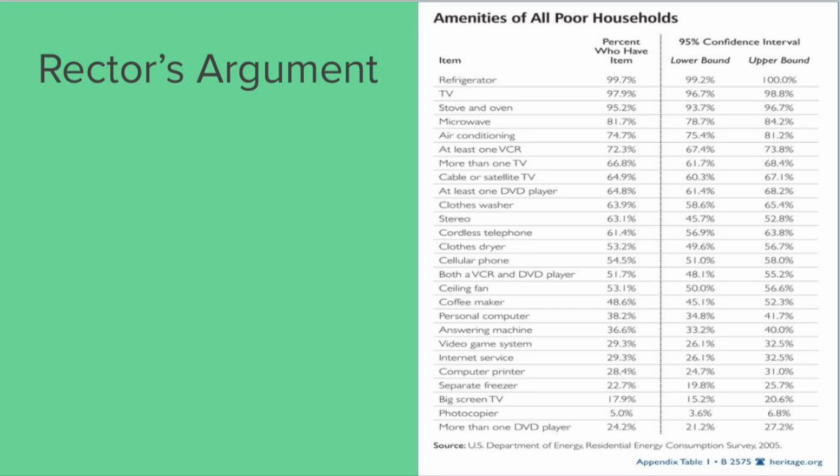Rector would argue against the capabilities approach because he already believes Americans overestimate the amount of people in poverty and would not support further government welfare spending. We disagree with this approach because amenities are not an accurate indicator of health and well-being. For example, someone may own a refrigerator but be unable to afford food or electricity, or someone could own a TV but only because they are working 3 jobs with egregious hours. While our measurement of poverty may not be perfect, it provides an accurate image of well-being and quality of life in ways that Rector's approach and strictly using a monetary measure do not.